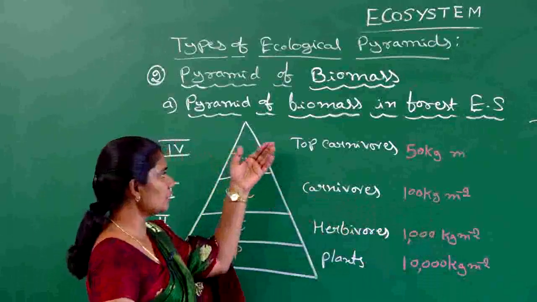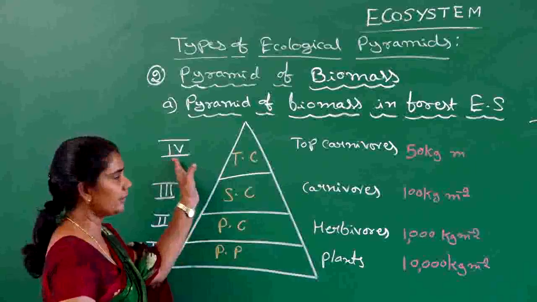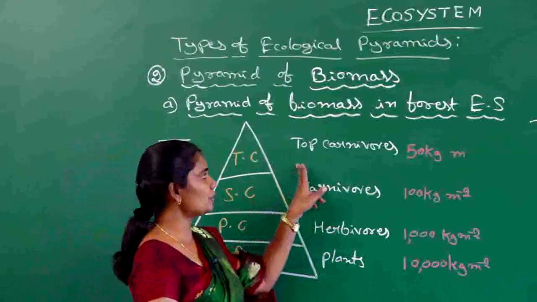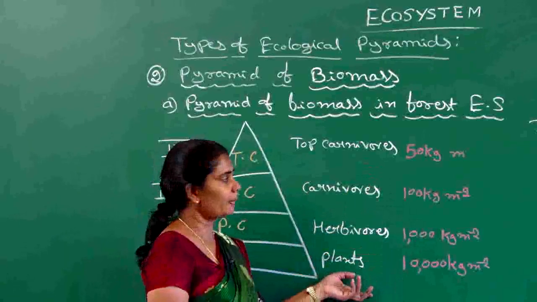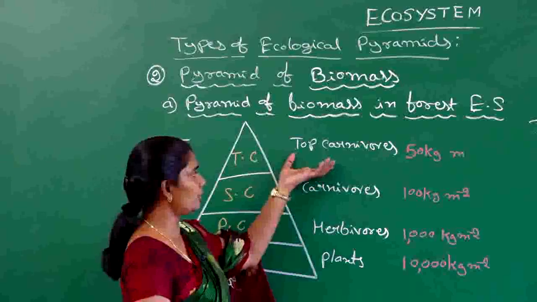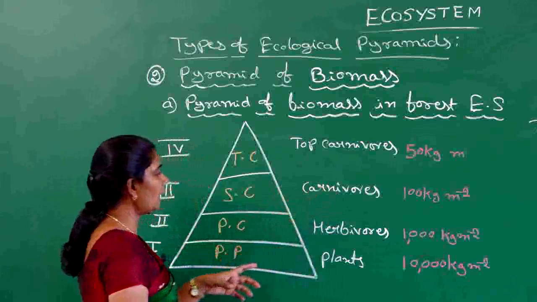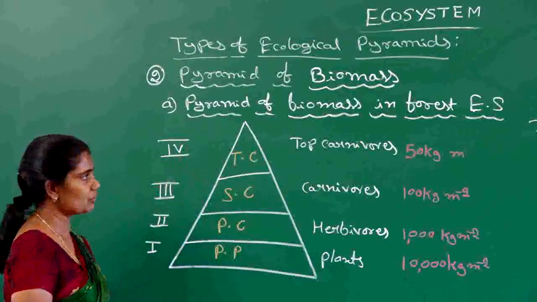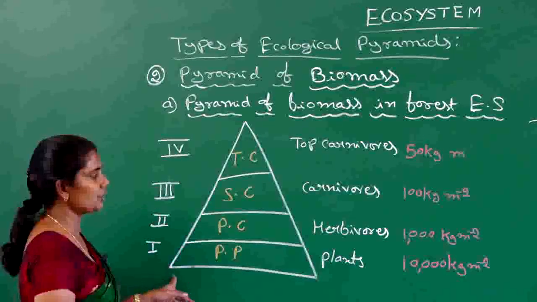Next, the last level, the fourth trophic level, is going to be occupied by the tertiary consumers. The top carnivores come under the tertiary consumers in a forest ecosystem. When we consider the biomass of the top carnivores, it is going to be less compared to the carnivores. So this gives an upright pyramid of biomass in the case of a forest ecosystem. That's why the pyramid of biomass is upright in a forest ecosystem.